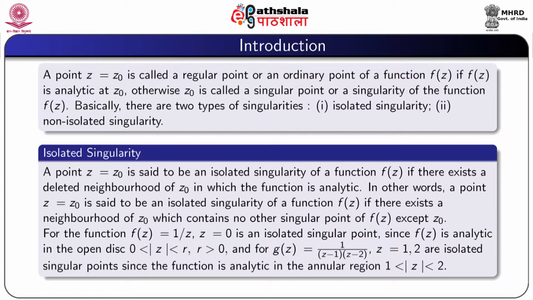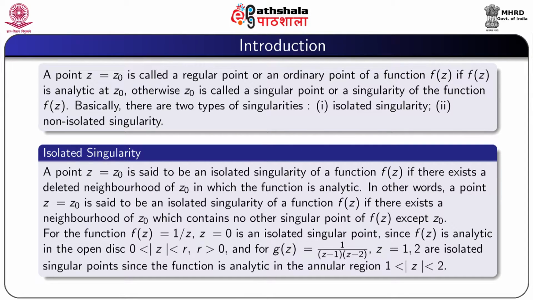In other words, there exists a neighborhood of z0 which contains no other singular point of f(z) except z0.